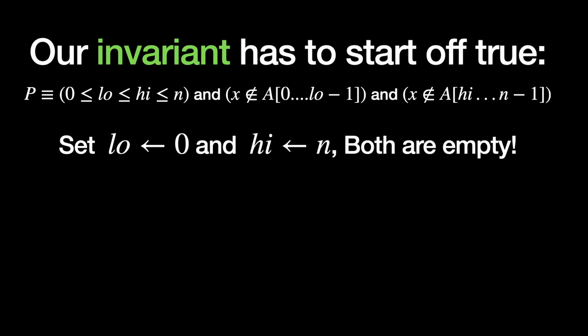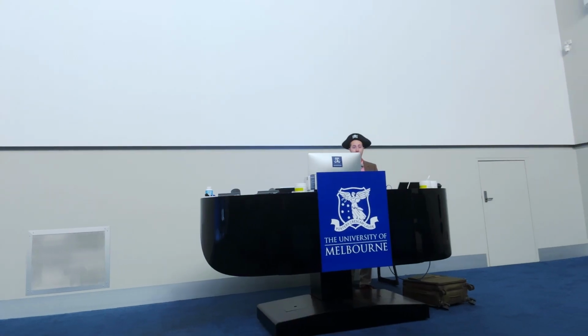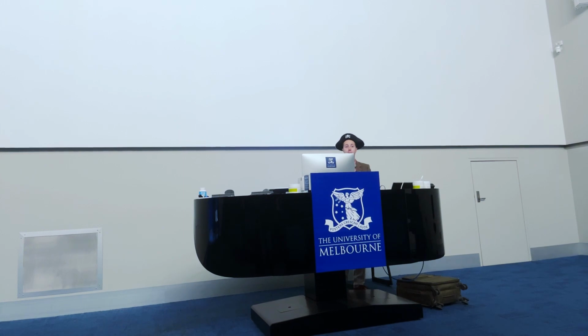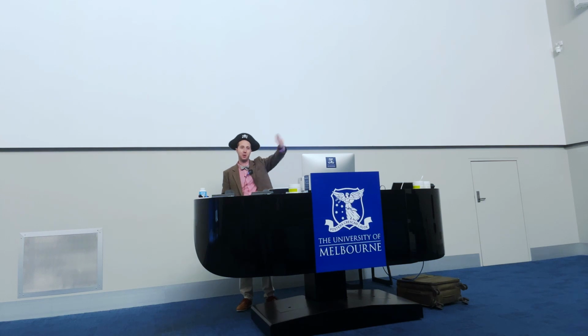We also know that low is bigger than high, and that is also bigger than or equal to n. N is less than or equal to n. So both of these parts of the array are empty when we begin. The bottom half is everything bounded from 0 out to negative whatever, which is nothing. And the upper half is everything at the end of the array out to infinity, also nothing there.